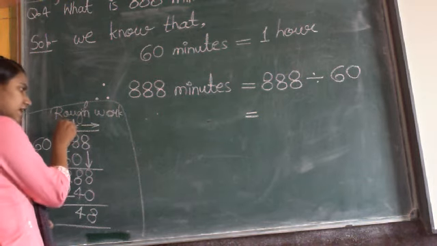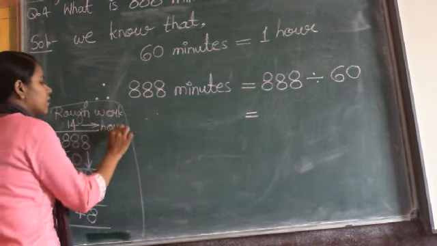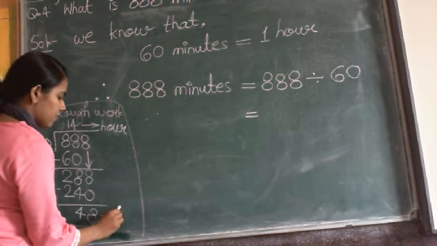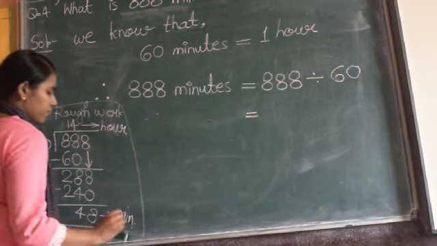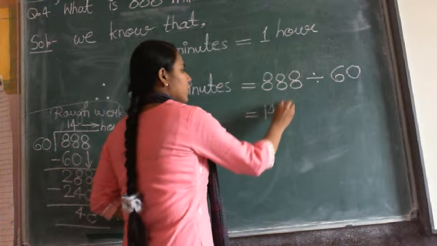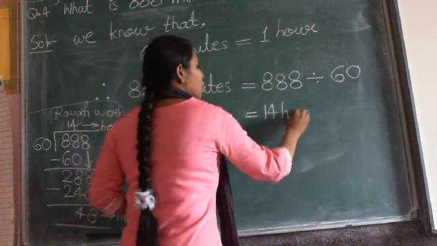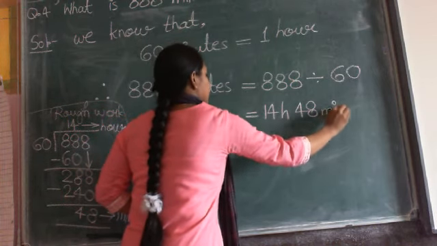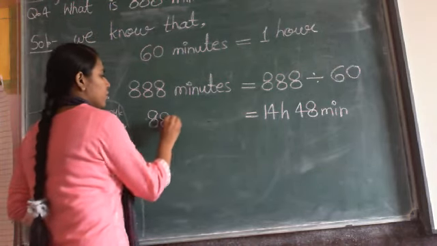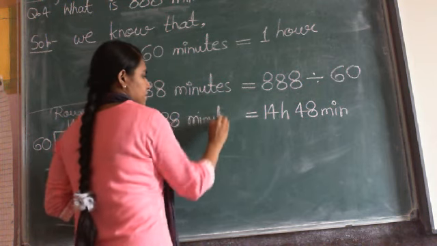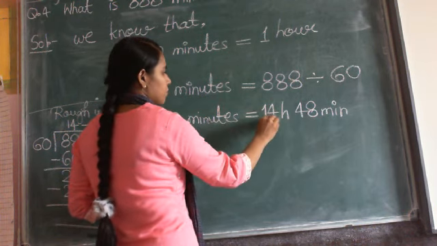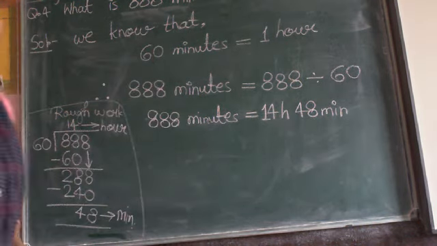Now the number written in the quotient will be your hours and the number written in the remainder portion will be your minutes. So when we divide 888 by 60, we got 14 hours 48 minutes. So our final answer is 888 minutes are equal to 14 hours 48 minutes. Note down the solution.